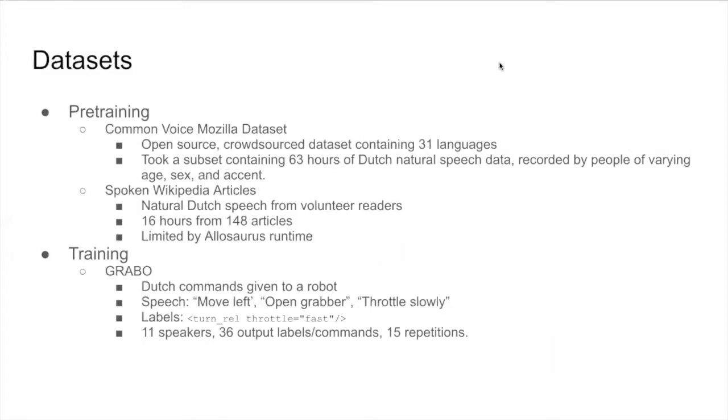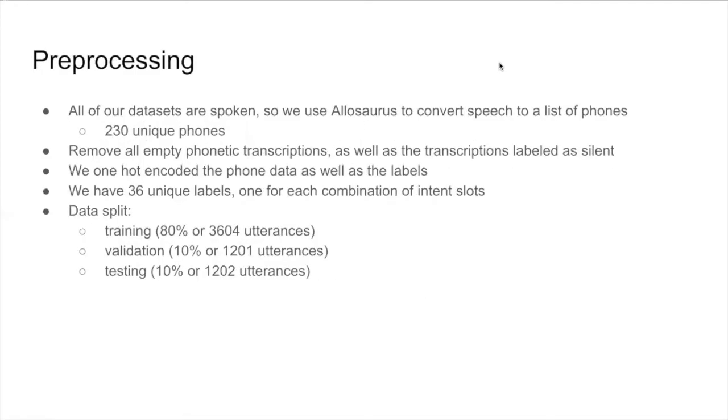For pre-training, we used the Common Voice Mozilla dataset and spoken Wikipedia articles. For training, we used the Grabo dataset, which consists of Dutch commands given to a robot. Some examples are move left, open grabber, throttle slowly. We had 11 speakers in this dataset with 36 output labels and commands and 15 repetitions per speaker.